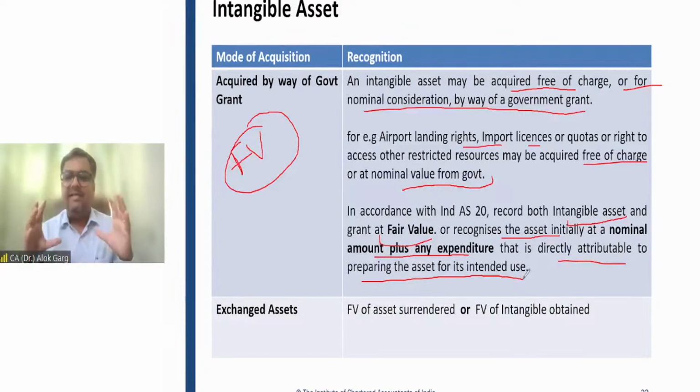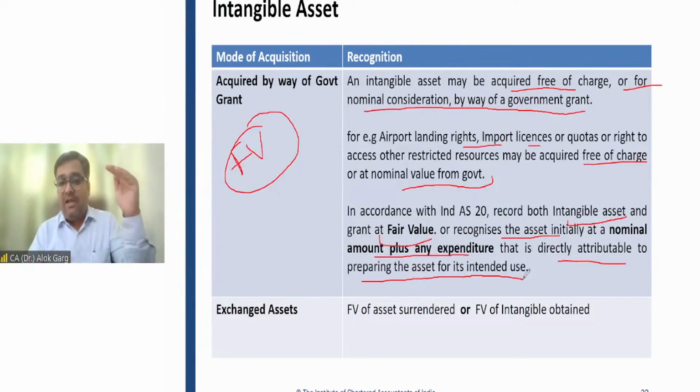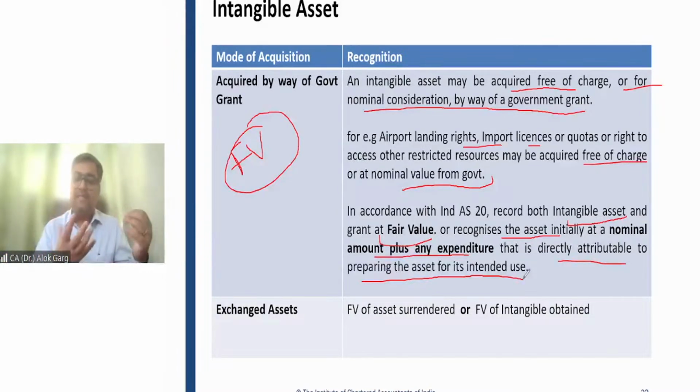Let's say this right is given for 5 years. So you will amortize this 5 lakh rupees intangible asset over a period of 5 years. And you will also amortize the deferred government grant over a period of 5 years. 1 lakh rupees you will amortize every year as an income, and amortization, depreciation, you will take as an expense. Right? Simple thing.